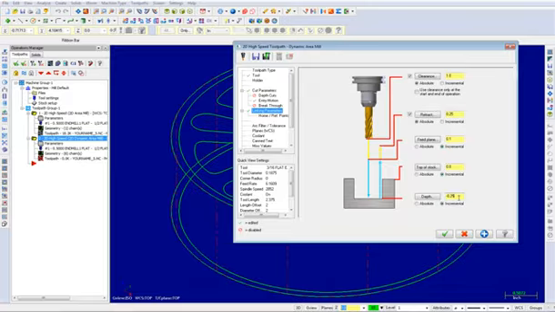In this tutorial, the pocket chains were moved to 0.05 along Z-axis below 0. The top of stock and the depth set to incremental is a measure from the Z depths of the chains. If you want to set the top of stock and the depth to absolute, the value should be negative 0.05 and negative 0.3 respectively. Once the parameters have been adjusted, select the OK button to generate the toolpath.